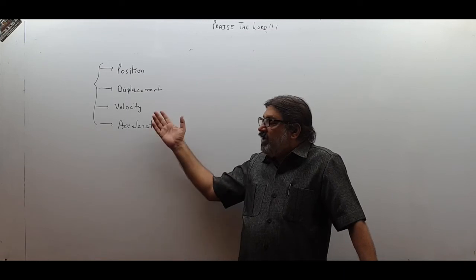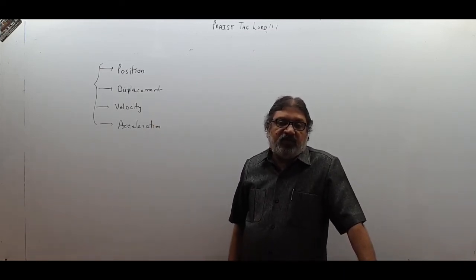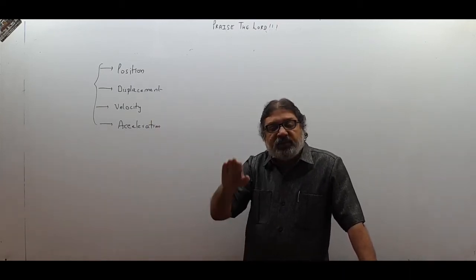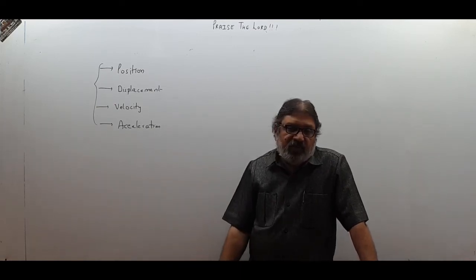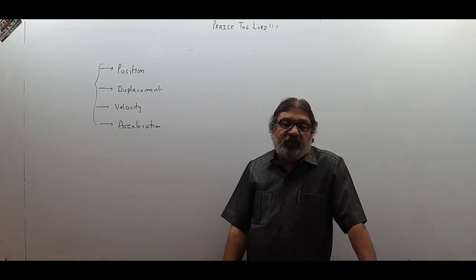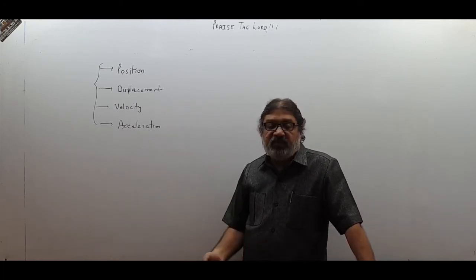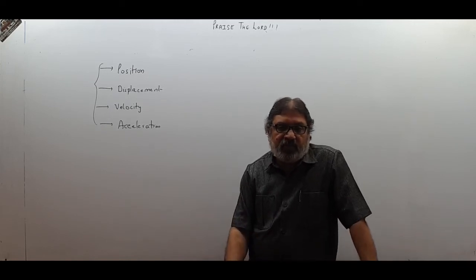We should be able to tell the velocity of the body right now, or what will be its velocity at any point in the future, or what was its velocity at any point in the past. Same for acceleration: what is the acceleration right now, or what will be the acceleration in future at any point of time, or what was the acceleration of the particle or of the body at any point in the past.